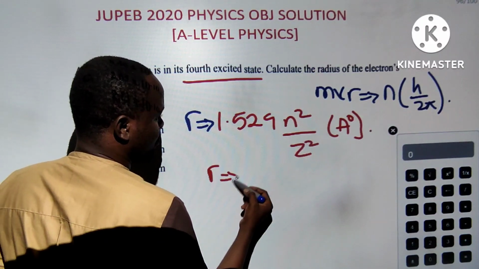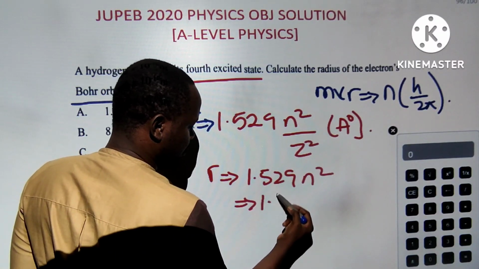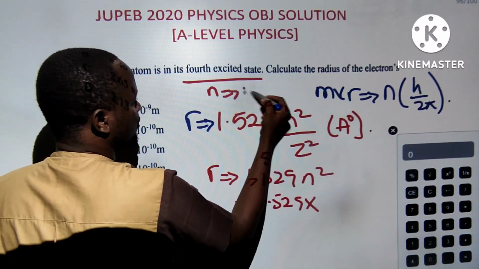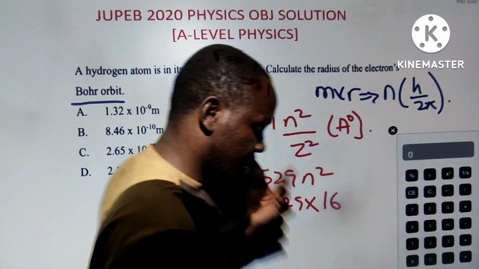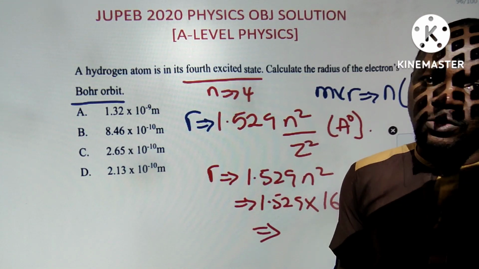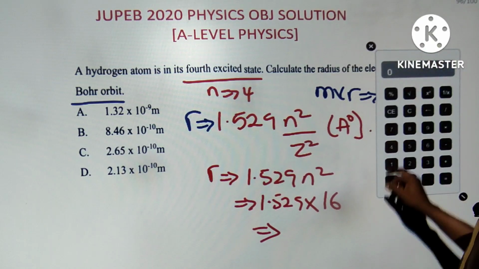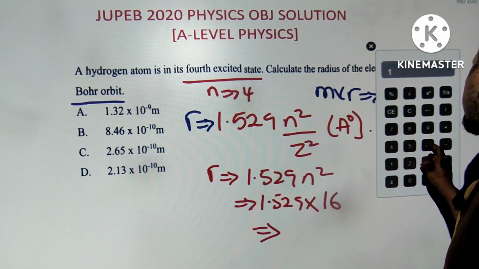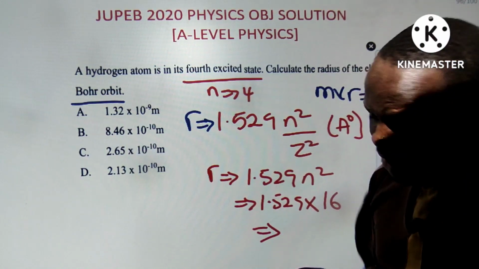And just write r equals 1.529 n squared. So we just do this, 1.529 times n, n equals 4, squares are 16. So answer is in Angstrom, which I will convert to meter because answer is in meter. But we know how to convert to meter. And also sometimes you can be tested in terms of picometer, nanometer, and so on and so forth. So 1.529 multiplied by 16. So doing this, we have 24.464 Angstrom.